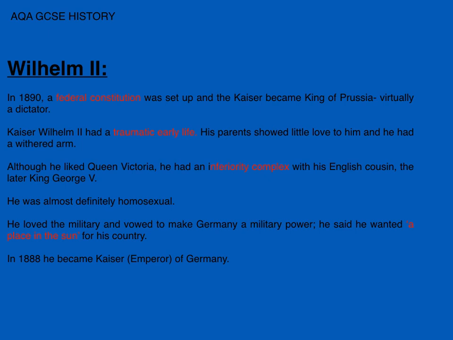One of his main aims was to make Germany a military might. He said in a report that he wanted a place in the sun for his country, basically meaning that he wanted Germany to be the dominant power on the international stage. Now, when I start making World War I videos, I'll go into that in a bit more detail. For this course, you just need to know that they had an important foreign policy, quite an aggressive, expansionist one, which really gets accelerated by Hitler. But Germany, throughout this, structurally wanted to expand, wanted to be more significant than they were.